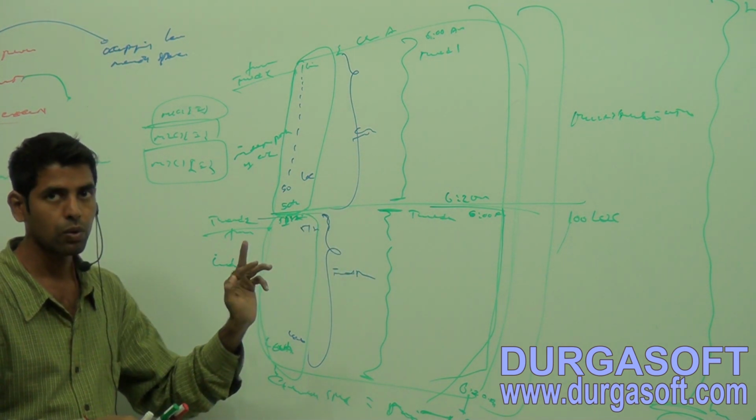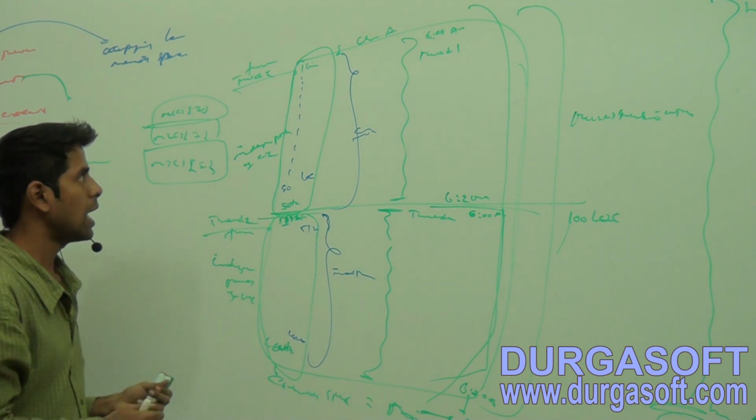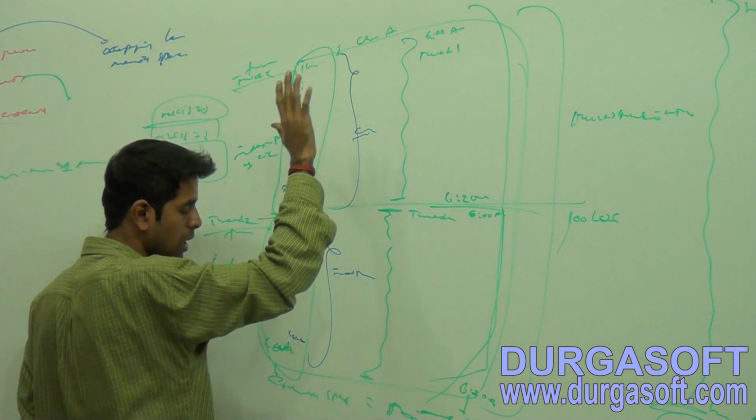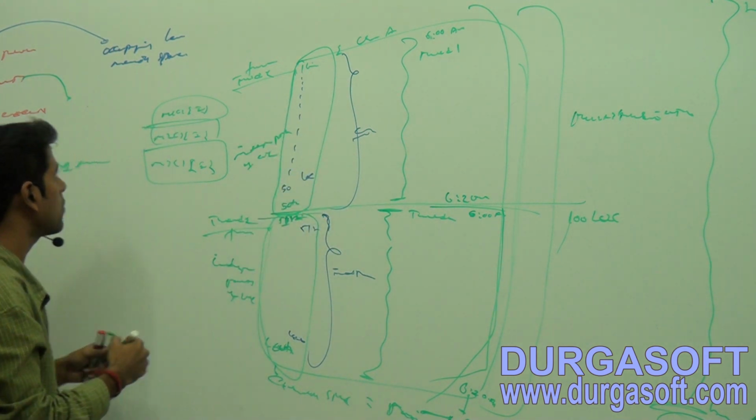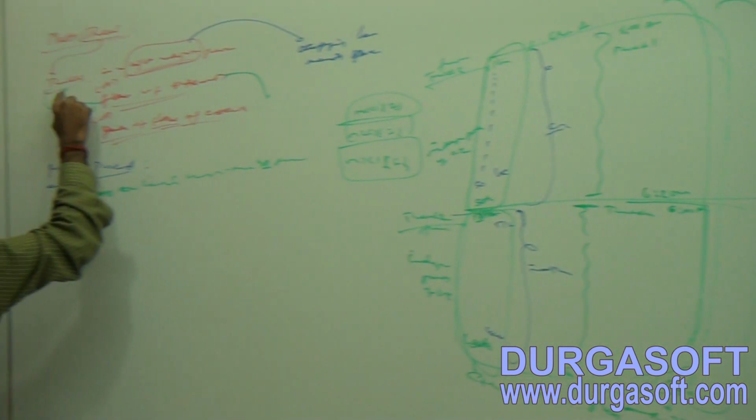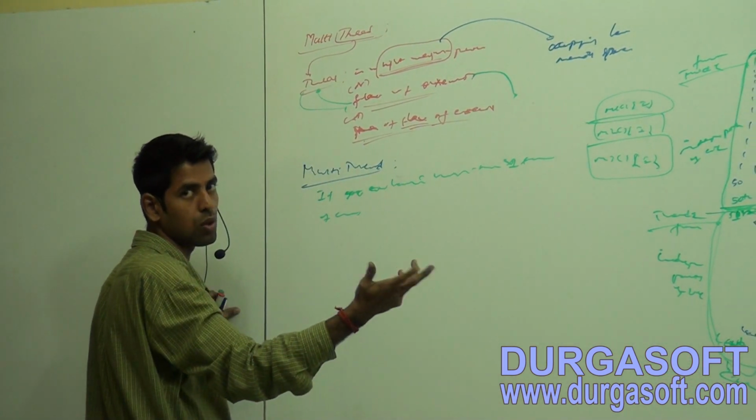Now observe what I am going to do. I will make this part execute by one flow. A flow means a thread, also a flow of execution.